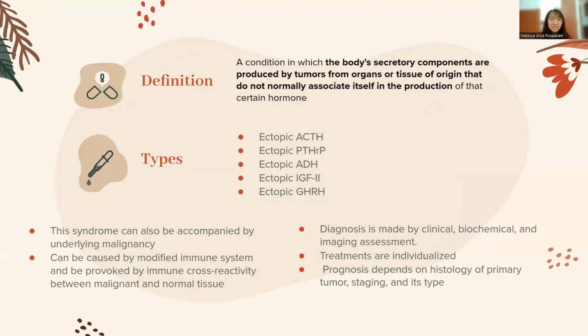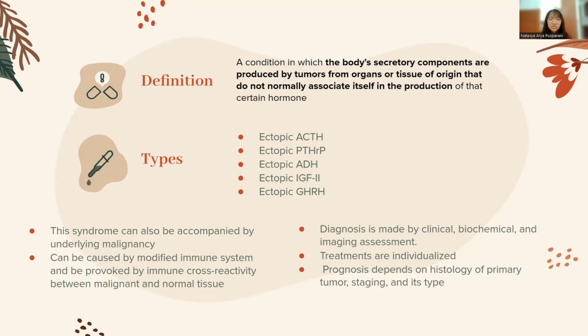So tumor with ectopic hormone production, or endocrine paraneoplastic syndrome, is a condition in which the body's secretory components such as hormones, cytokines, and others are produced by tumors from organs or tissue of origin that do not normally associate themselves with the production of that certain hormone, which can result in clinical manifestations. There are several types of ectopic hormones associated with paraneoplastic syndrome, including ectopic ACTH, ectopic PTHrP, ectopic ADH, ectopic IGF-2, and ectopic GHRH. This syndrome can also be accompanied by underlying malignancy due to being locations of bioactive substances from neoplastic cells.